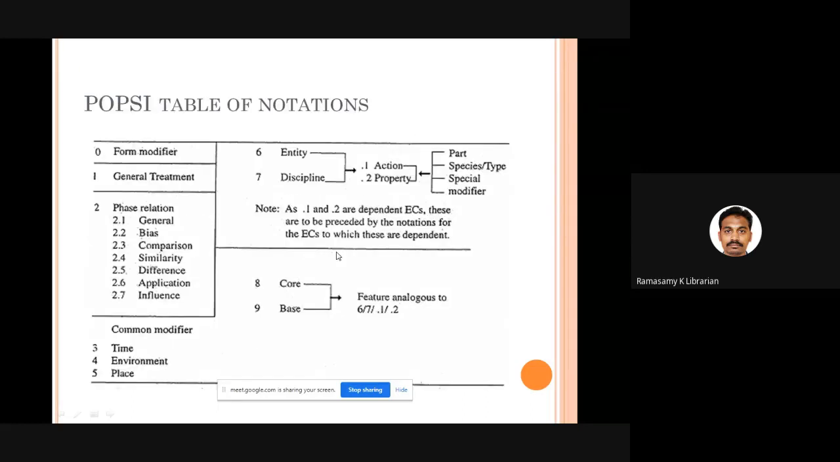And for this purpose, Bhattacharya has given a table. So what is the notation? 0 for form modifier, 1 for general treatment. For all the phase relations, numbers are given, then time, environment, place, entity, discipline. So all these notations are available in the POPSI table, just like we have got rotators, relators, primary code, something like that.